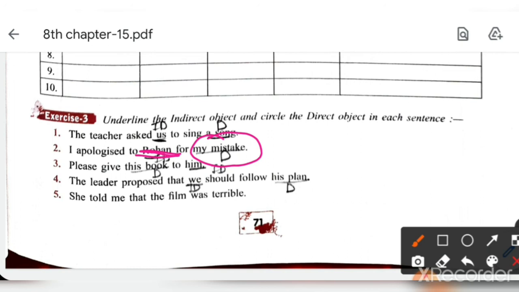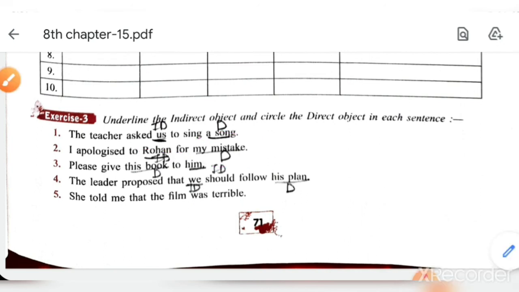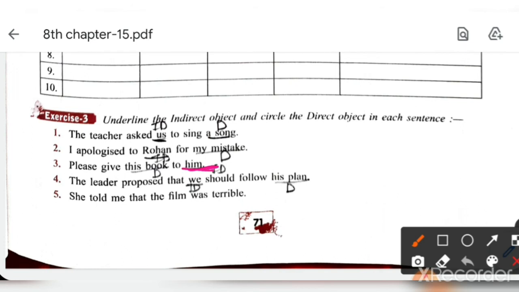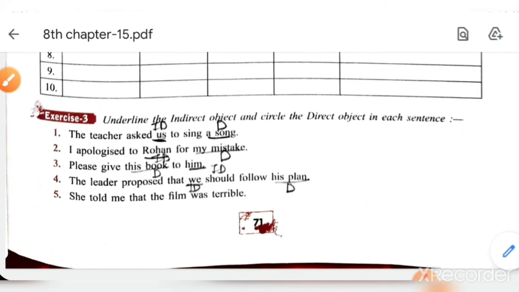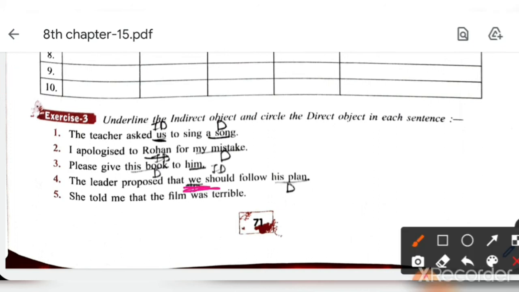Number 3: please give this book to him. So here him is the indirect object and this book is the direct object. Understood the third one? Now move to the fourth one. The leader proposed that we should follow his plan. So here we is the indirect object because it is a person, and his plan is the direct object.